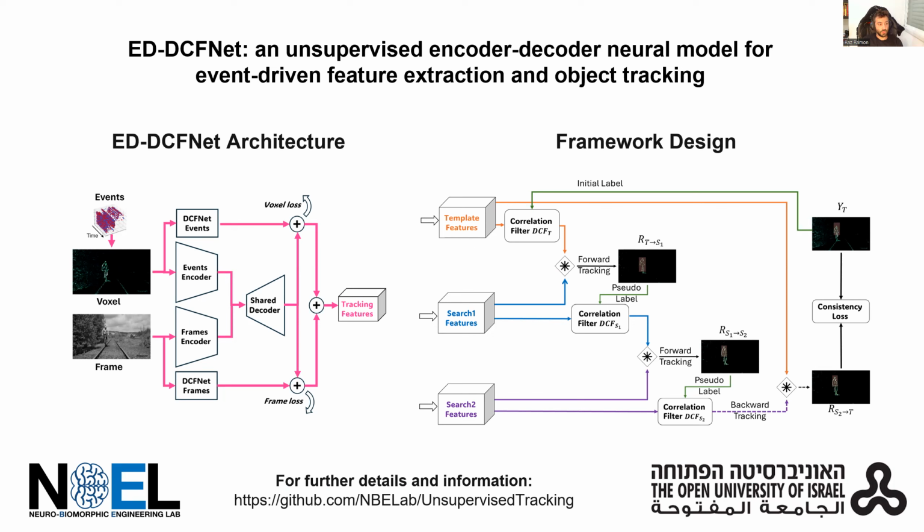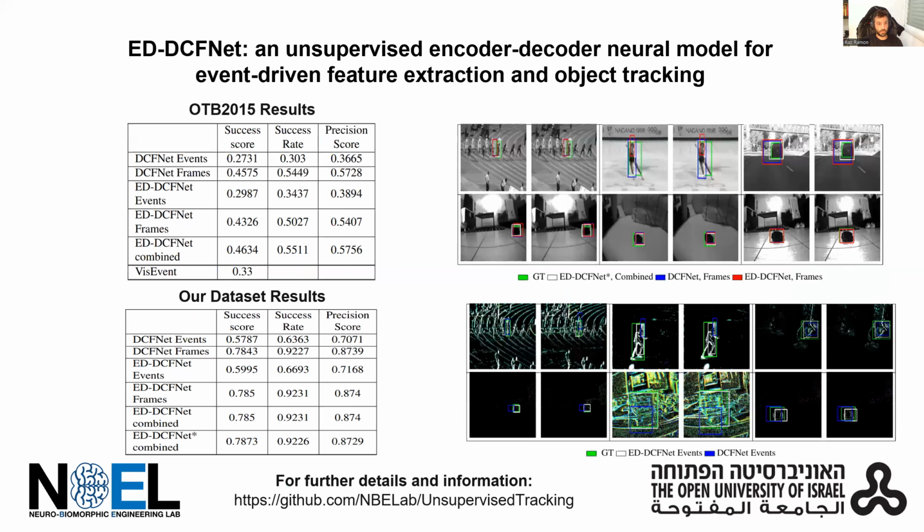The frame does 2 forward tracking using correlation filter, with an initial Gaussian label centered in the middle, and the output response map as label for each tracking. Lastly, we do backward tracking. We can measure the loss using consistency loss between the initial response map and the latest response map, based on the assumption that the tracker will return to its original location in the center of the frame.